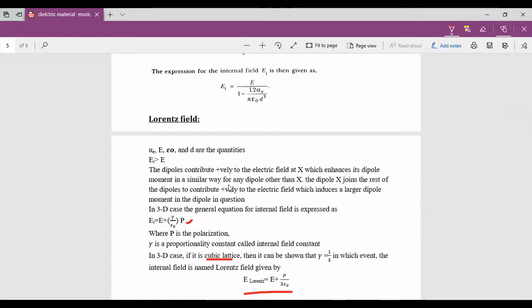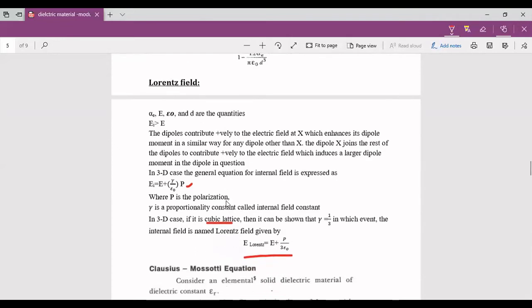In a similar way, for any dipole other than X, the dipole X joins the rest of the dipoles to contribute positively to the electric field, which will induce a large dipole moment in the dipoles in question. So you can understand that a large dipole moment has developed in this dielectric material.